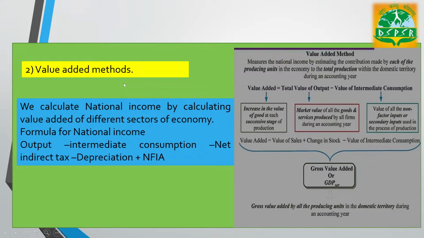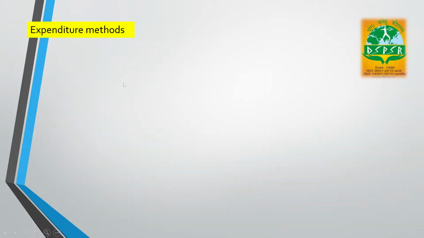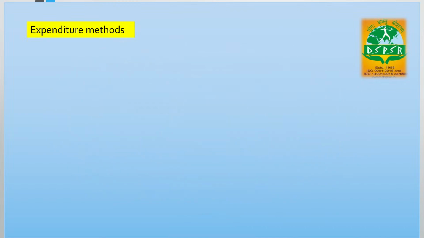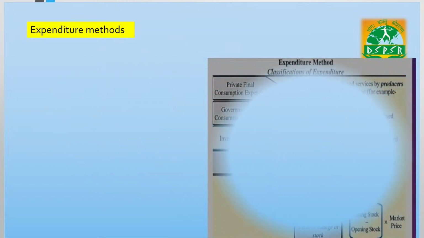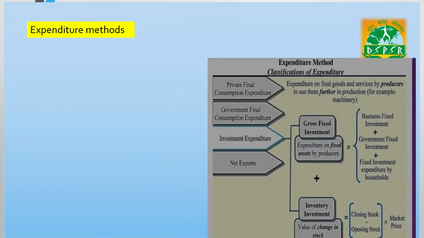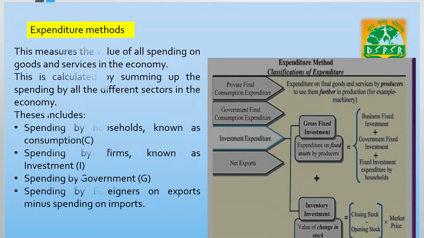Now the last one for measuring national income is the expenditure method. As the name suggests, this method includes all the expenditure done by the people in that country. The national income in this method is calculated based on the total expenditure made on services and goods during the entire year.